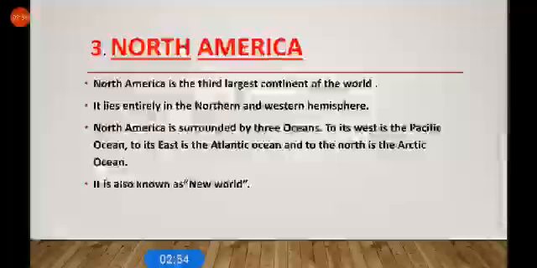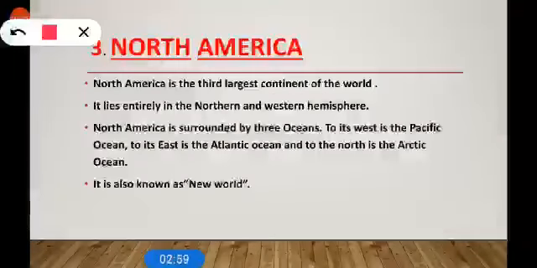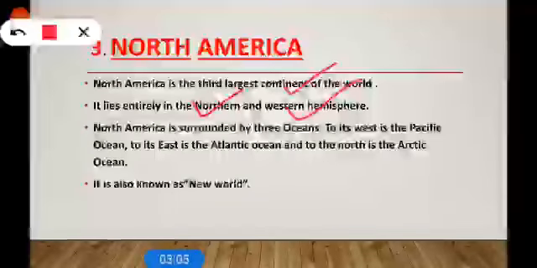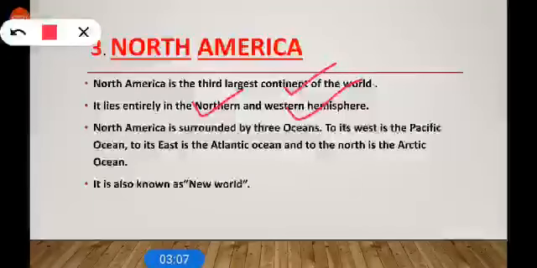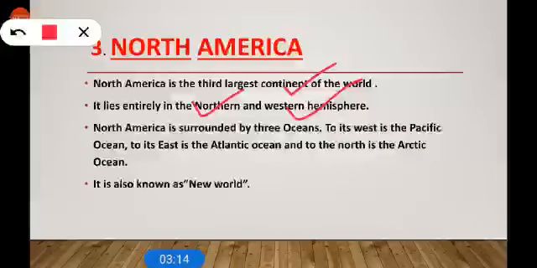Now, third continent, North America. North America is the third largest continent of the world. It lies in the northern and western hemisphere. North America is surrounded by 3 oceans. To its west is the Pacific Ocean, to its east is the Atlantic Ocean and to the north is the Arctic Ocean.